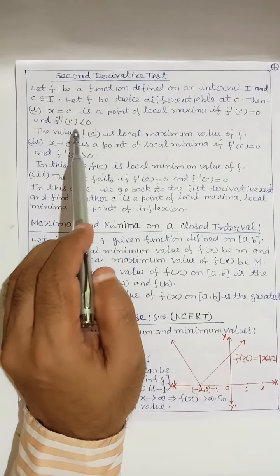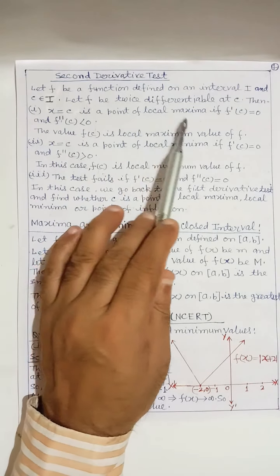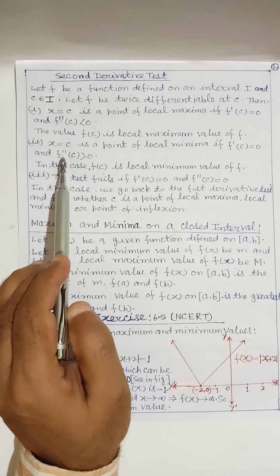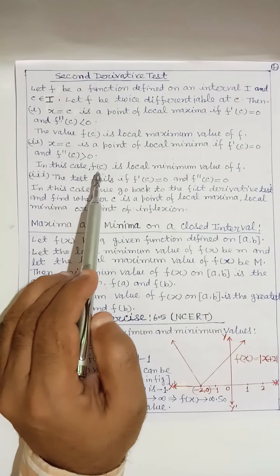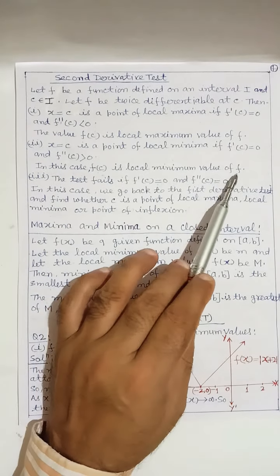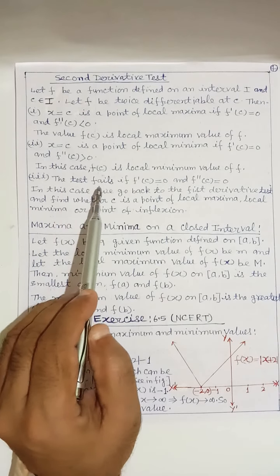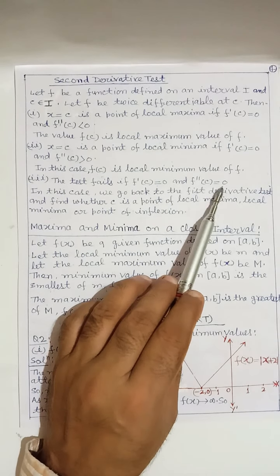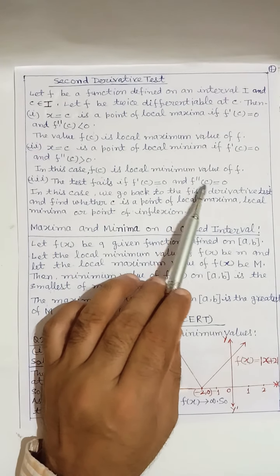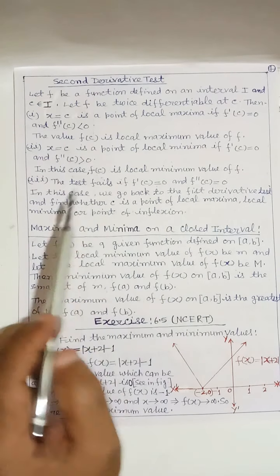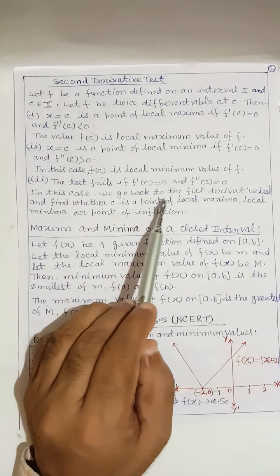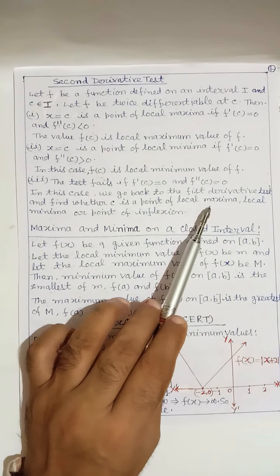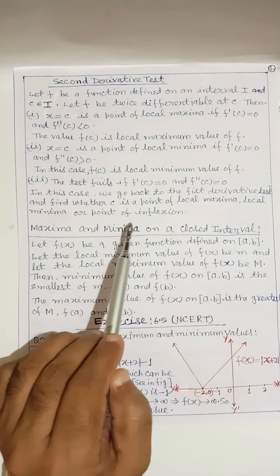In this case, for local maxima f''(c) < 0, but for local minima f''(c) > 0. In this case, f(c) is called the minimum value of f. Third, the test fails if f'(c) = 0 and f''(c) = 0. Here, if f''(c) is 0, in this case we go back to the first derivative test and find whether c is a point of local maxima, local minima or point of inflection.